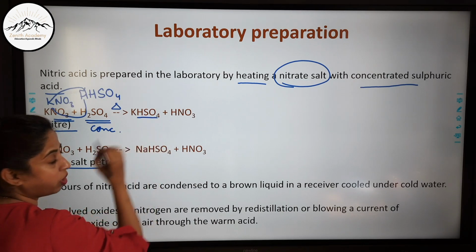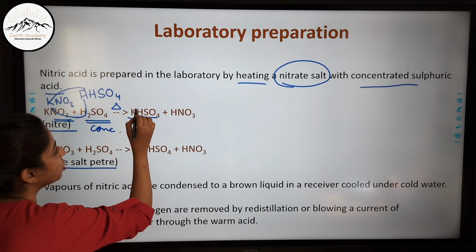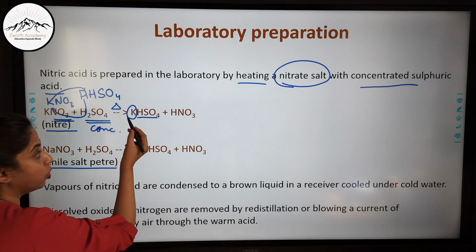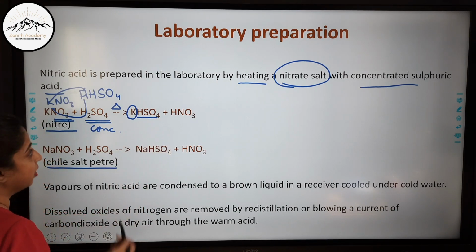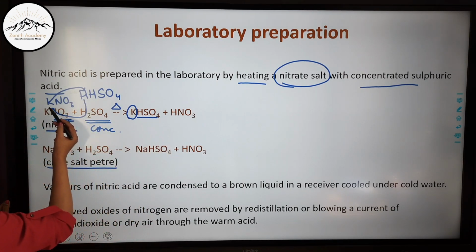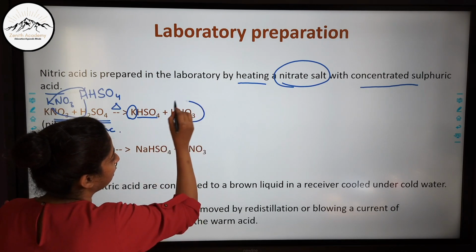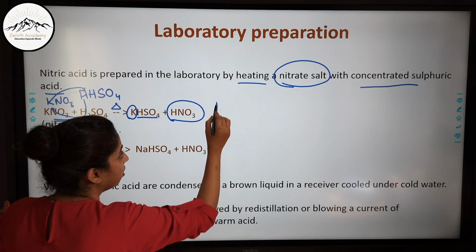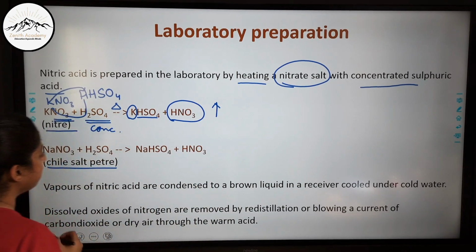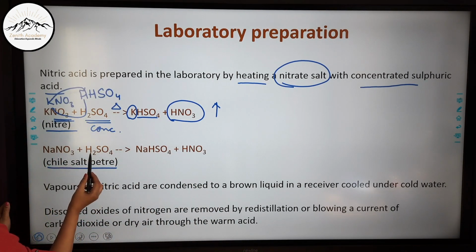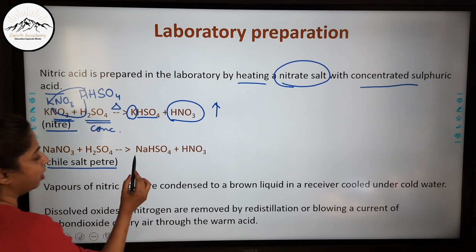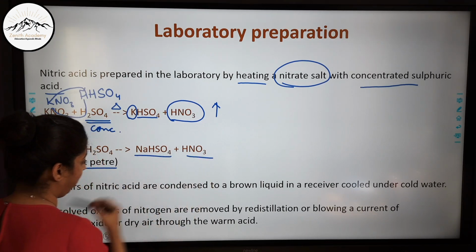KSO4 remains there and one of the hydrogens is replaced by potassium, so it becomes potassium bisulfate. The hydrogen which was displaced comes here and forms HNO3, which is formed in the form of vapors. Similarly here there is partial replacement of the hydrogen by sodium and it forms sodium bisulfate and nitric acid.